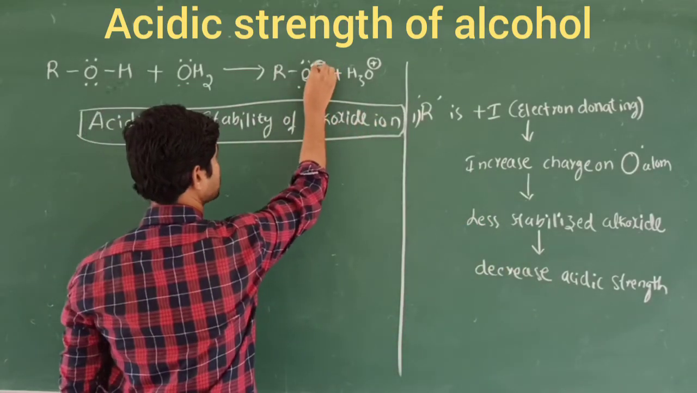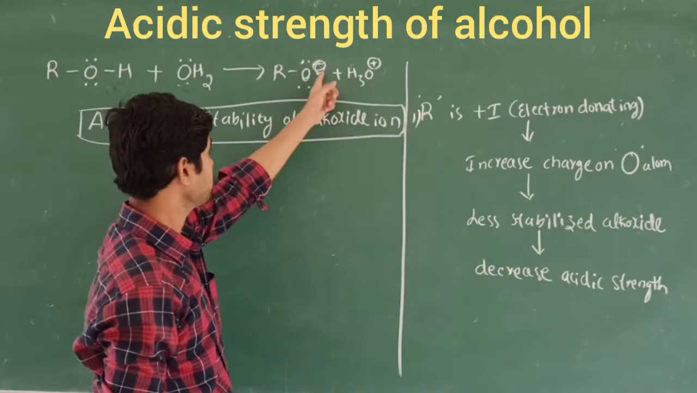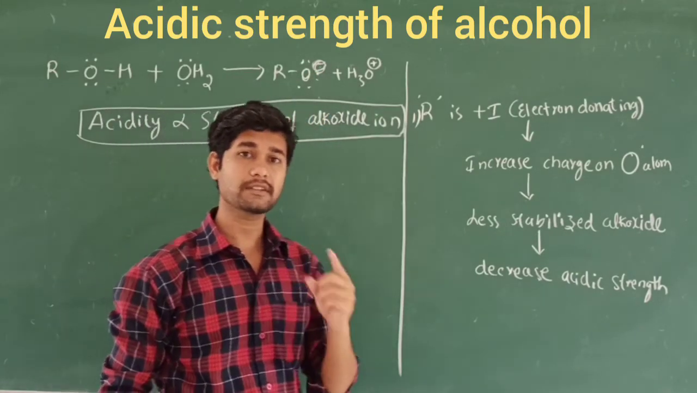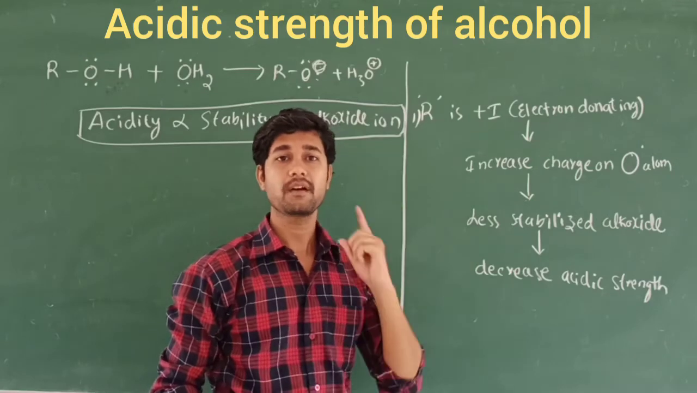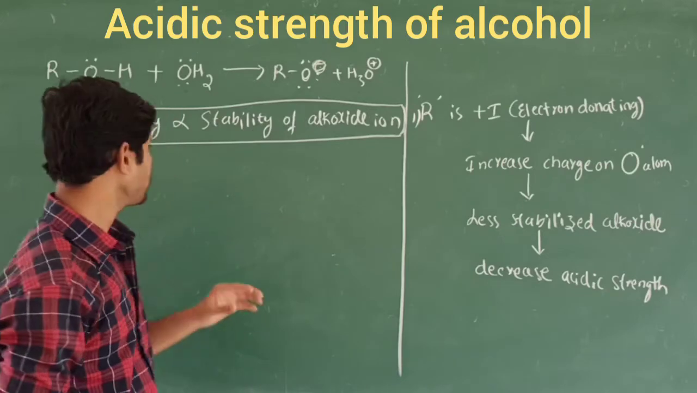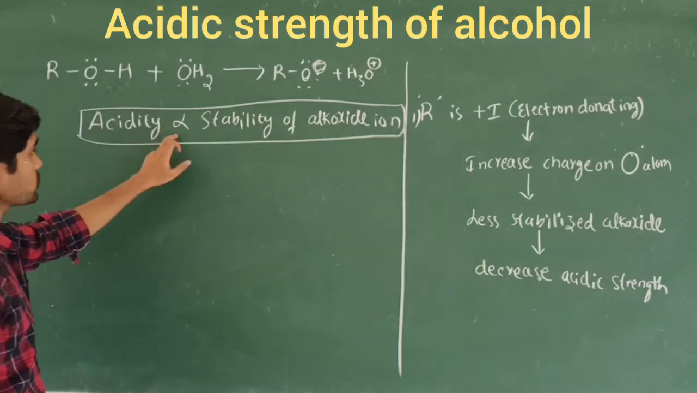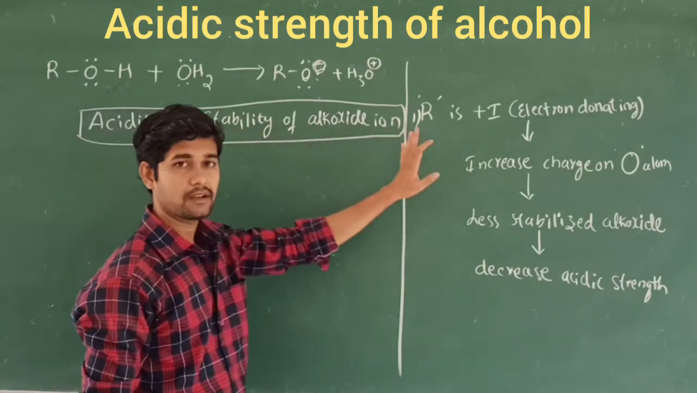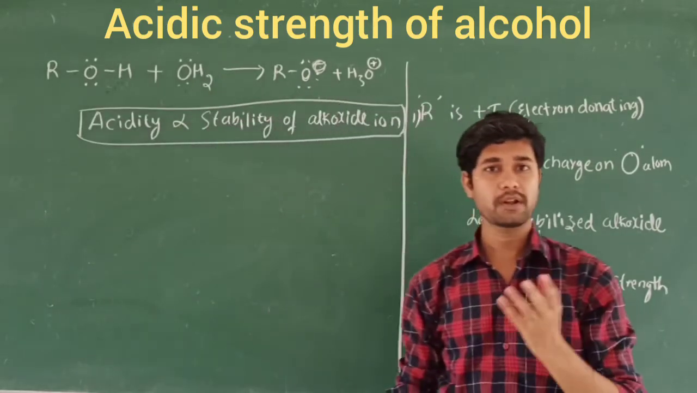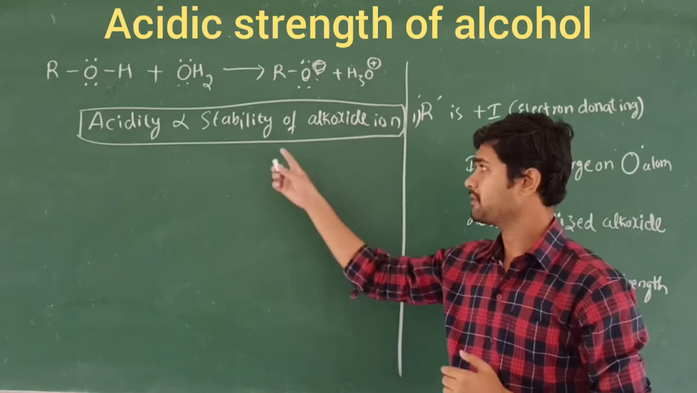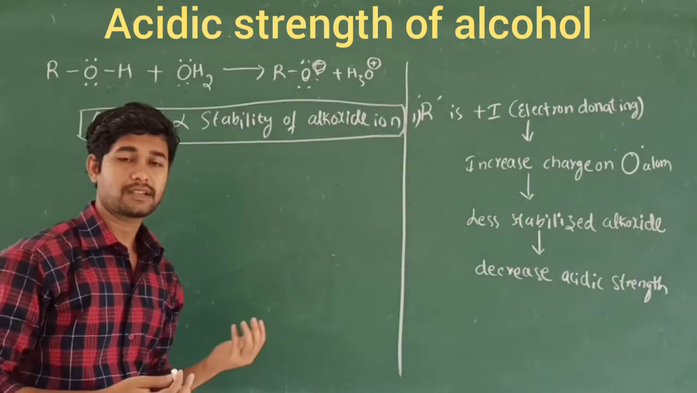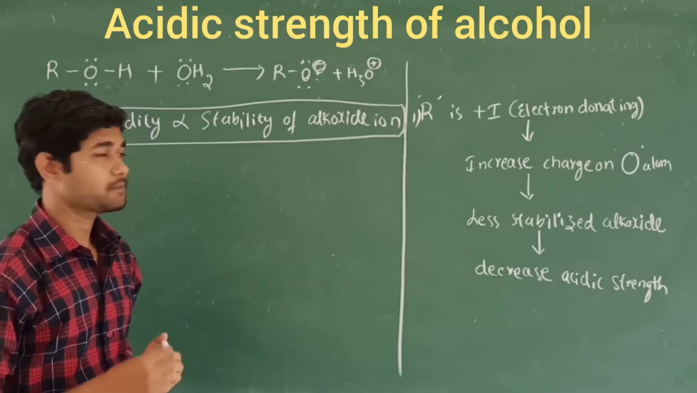In this alkoxide ion, what happens? The negative charge is on the oxygen atom, so the electron density on the oxygen atom decreases and the stability of the alkoxide ion decreases. So in one word, acidity is directly proportional to the stability of the alkoxide ion. If the stability of the alkoxide ion is more, then the alcohol will be more acidic in nature. If it is less, then the stability will be lesser. So what makes alcohols more stable or less stable? Let's discuss the parameters.